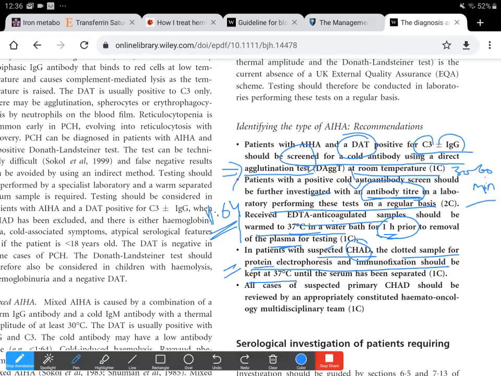And here again, the pre-analytical control is that we should keep them at 37 degrees centigrade until the serum has been separated.